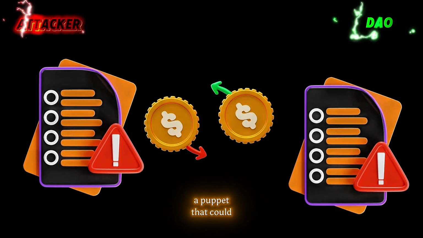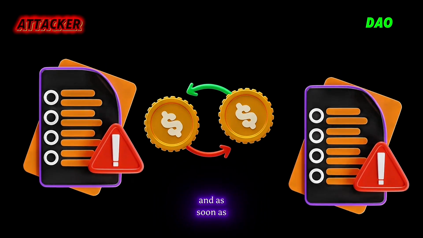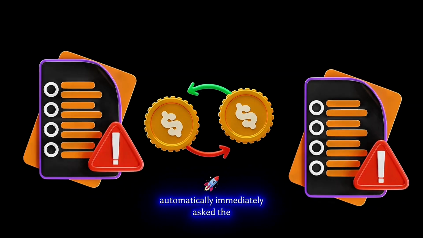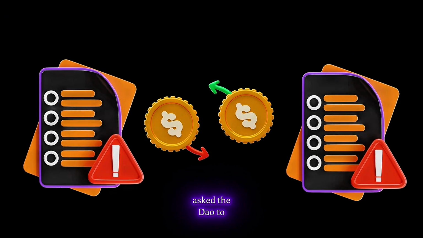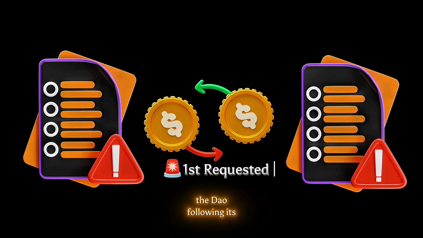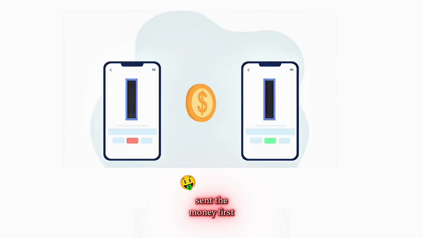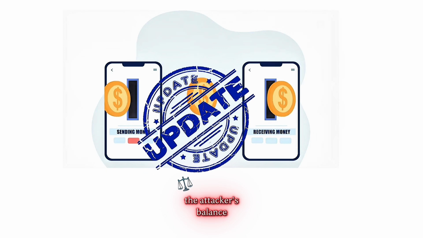Here's the story in steps, simple, conceptual. The attacker wrote a malicious contract. Think of it as a puppet that could receive ETH, and as soon as it received ETH, automatically and immediately asked the DAO for more. The attacker's puppet asked the DAO to withdraw a chunk of money. The DAO, following its code, sent the money first and only then updated the attacker's balance.